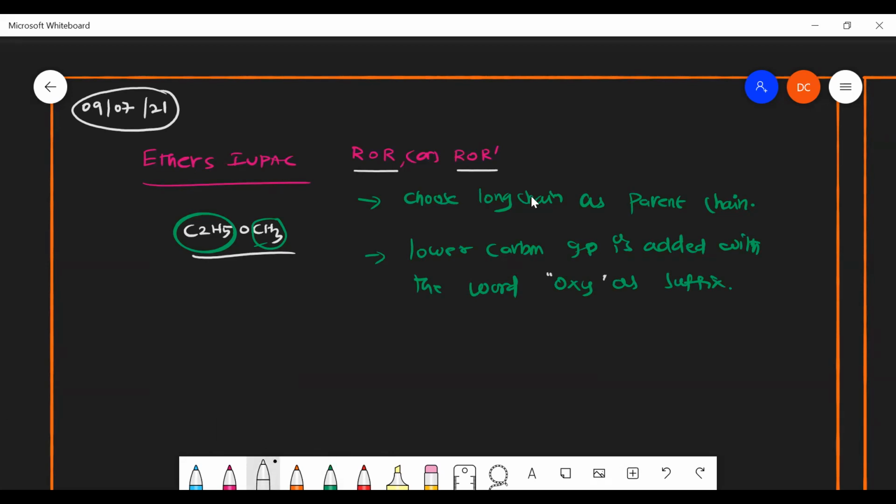So it's nothing but very simple. So here we have C2H5 and OCH3. In this, this is having 2 carbon and this is having only 1 carbon. So this will be taken as a parent chain. And we have to end up with the parent hydrocarbon like that. And we have to add the word, this is a methyl group, and we have to add the word oxy. So methoxy, we can get it as methoxy. And what is the hydrocarbon? 2 carbon. So 2 carbon means ethane. So I can write like this. This is the name of this compound. Is it clear?